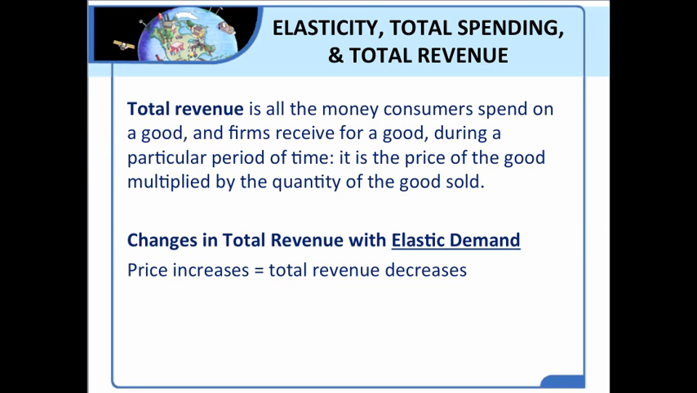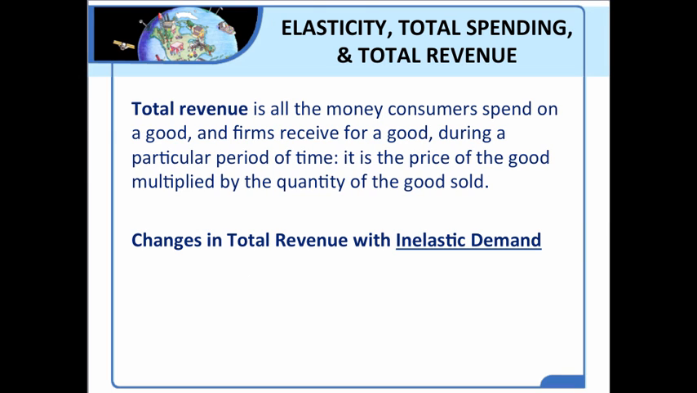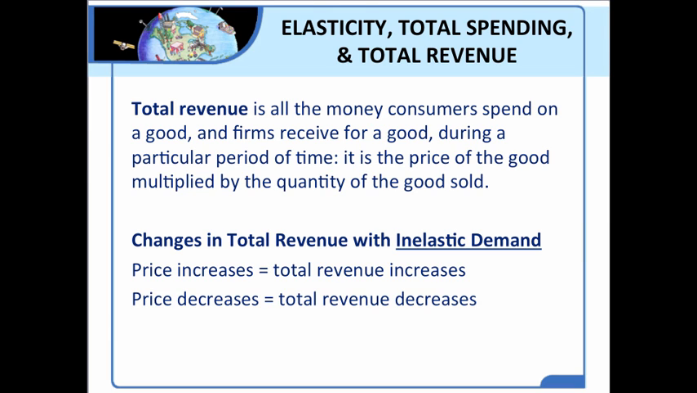Now, changes in total revenue with elastic demand. This reviews what we looked at in the previous slide with the graph. If the price increases and the demand for our good is elastic, total revenue will decrease. But if we decrease the price, total revenue will increase. Now, what about with inelastic demand? If the demand for our good is inelastic, then if we increase the price, total revenue will also increase. If we decrease the price, total revenue will decrease.